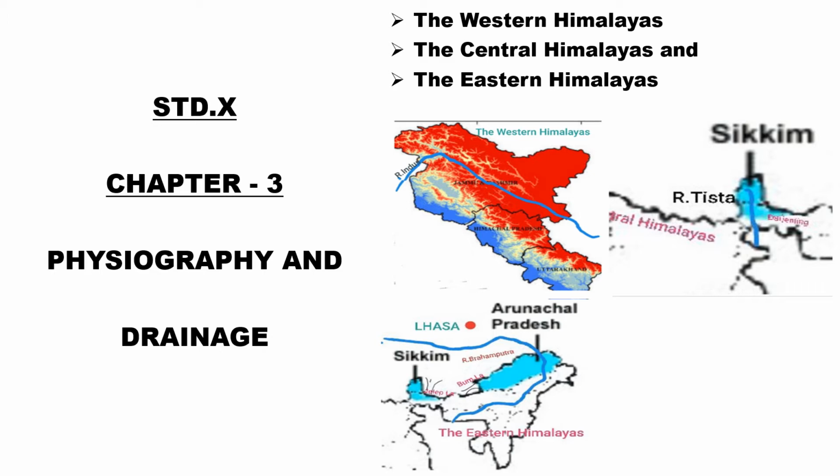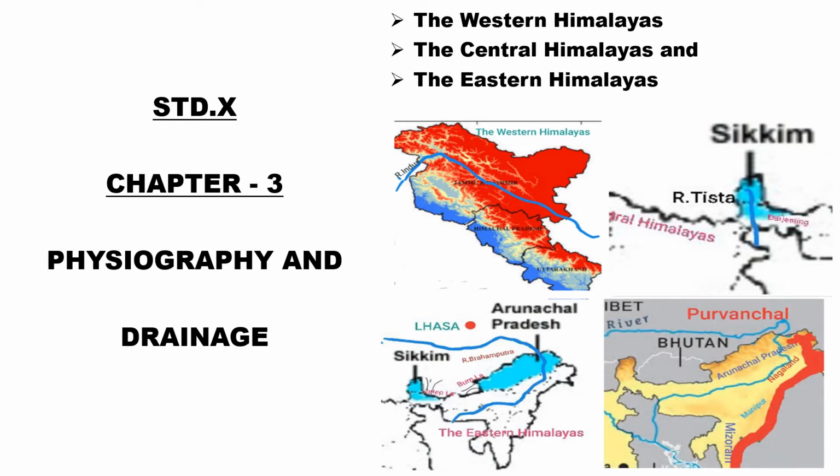A hill range running in the north-south direction along the Myanmar border is called Purvanchal, as they form the easternmost part of the country. They run through the states of Arunachal Pradesh, Nagaland, Manipur, and Mizoram.